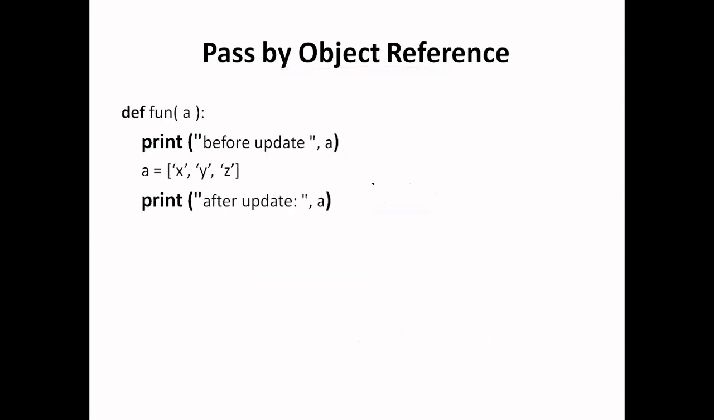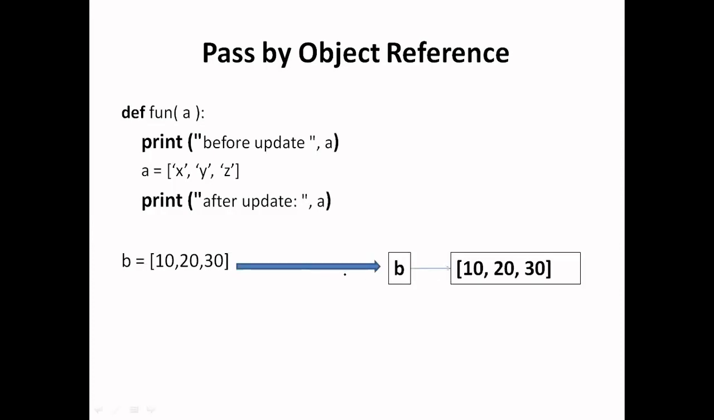Let's take another example. In this case I am not updating the object, I am just changing the object. Let's see what will happen. I am taking the same object b again. As soon as we write this line and execute it in the interpreter, this object will be created in memory. So this object has been created in memory first, and it is referred by variable b.